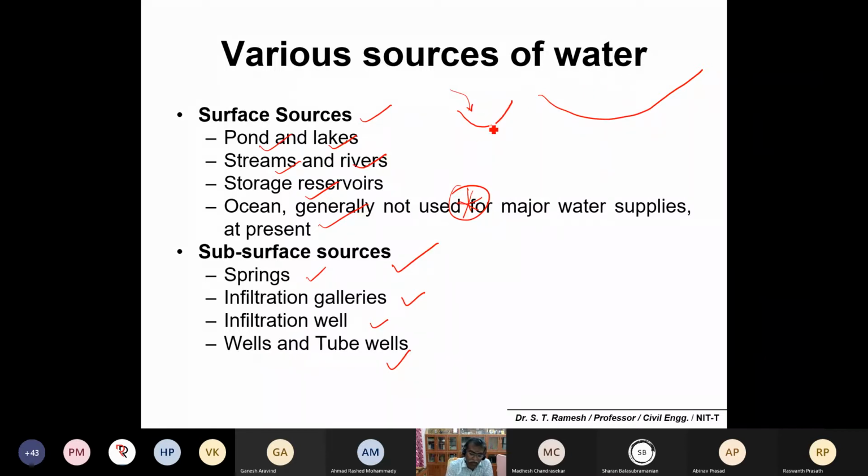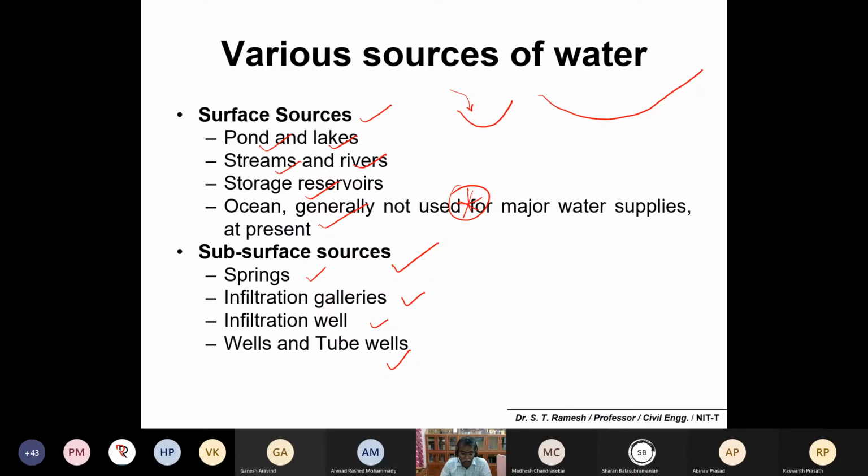Okay, after rainfall, runoff will be collected in ponds and also lakes that can be subsequently used for water supply systems. Okay, streams and also rivers you would have come across. Streams are very small compared to a river system, and it is always with flow of water.